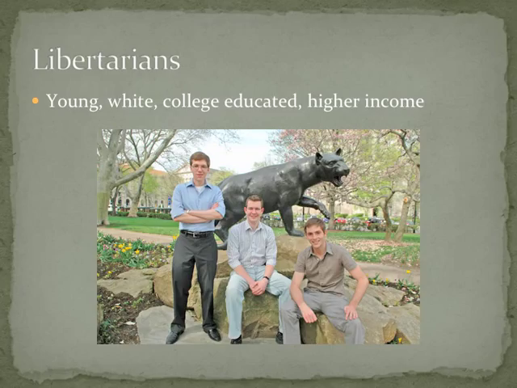Libertarians. Okay, so libertarians, you can see kind of here, are a combination of liberal and conservative. And this might be because they might tend to possibly be the children of conservatives. One thing that is true is that younger people as a group tend to be socially liberal. Older people as a group tend to be socially conservative. Here you have libertarians. They are white and they have higher income, which is like conservatives, but they tend to be young and college educated like liberals. So perhaps that youth aspect of it causes them to be more socially liberal, but at the same time, because of their higher income status, that tends to make them economically conservative.